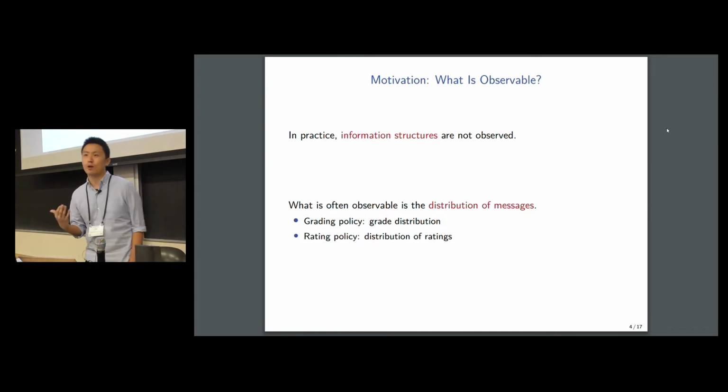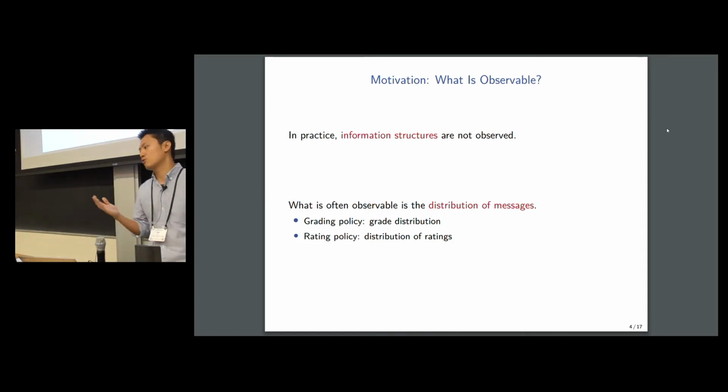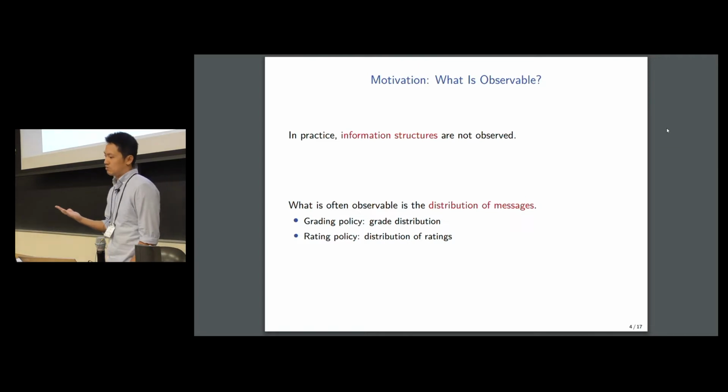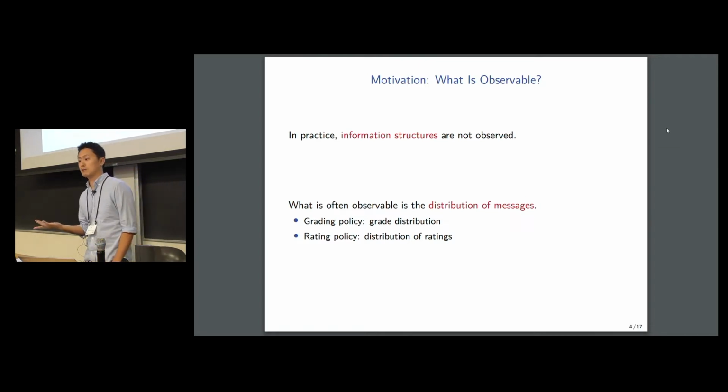And in the case of a credit rating agency, even if I don't observe how these ratings are assigned, I might still be able to observe the fractions of securities receiving a AAA rating. So what we took away from these observations is that it is often a lot easier for the sender to commit to the distribution of messages than it is for her to commit to the full information structure.